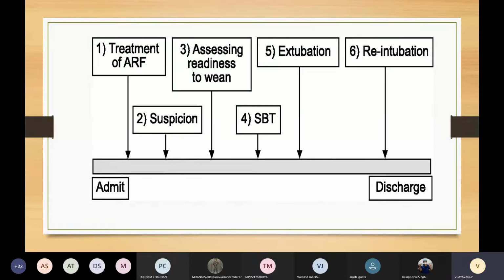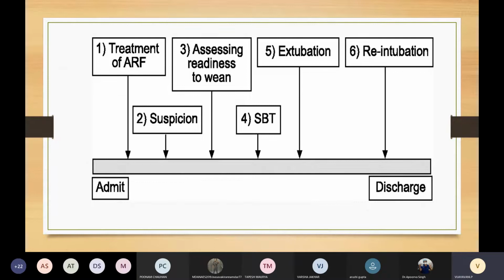Now, this is the schematic diagrammatic representation of a mechanically ventilated patient in an ICU. What are all the courses that happen in a mechanically ventilated patient when he is admitted in the ICU, between his admission and discharge? Initially, we will treat his acute respiratory failure by securing his airway using an endotracheal tube or tracheostomy tube and providing him an appropriate mode of ventilation.